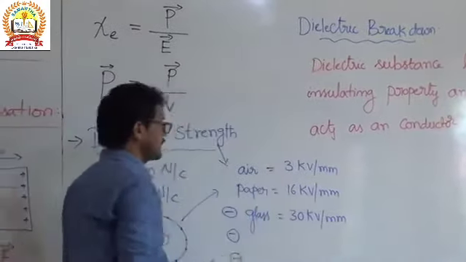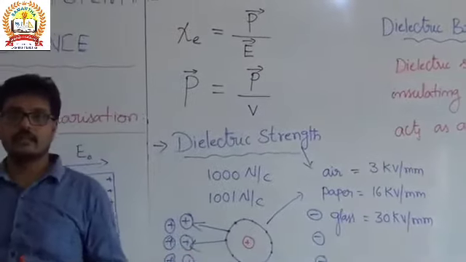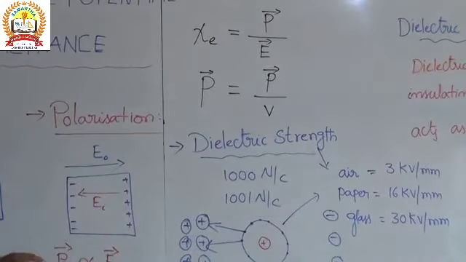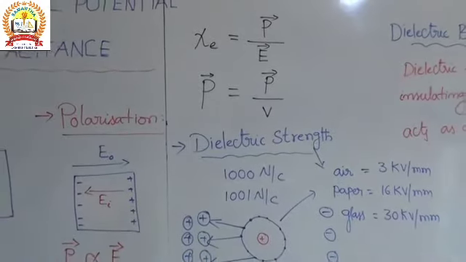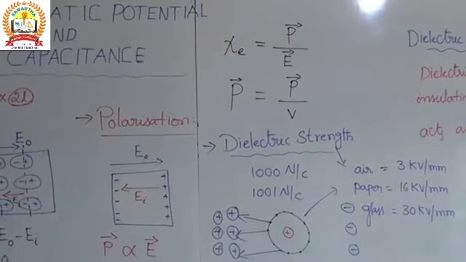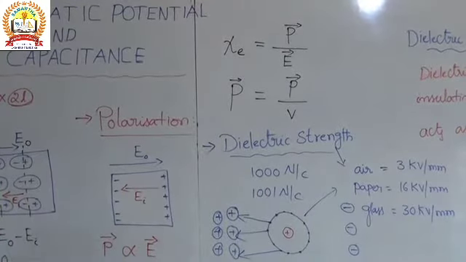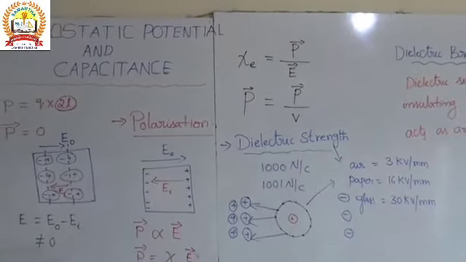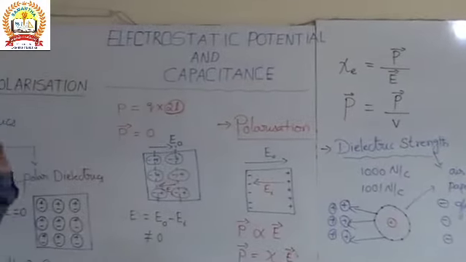Okay, these are some of the standard values of dielectric strength. So air is 3 kilovolt per millimeter, paper 16, glass 30 kilovolt per millimeter. Okay, this is about the dielectrics and polarization.